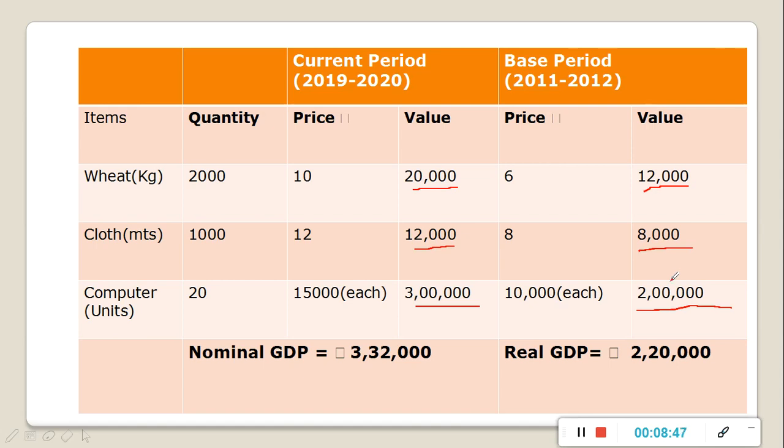Children, you can now see that we have calculated nominal GDP by considering the prices of 2019-20, and we have calculated the real GDP by considering the prices of goods in 2011-12. That was the base year, and we have considered the price of the base year.